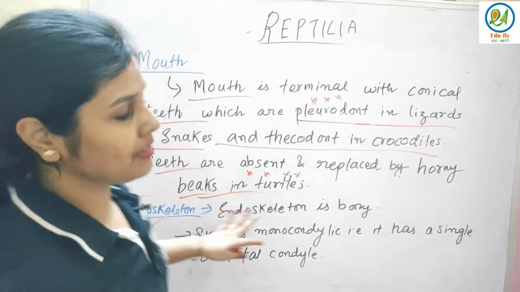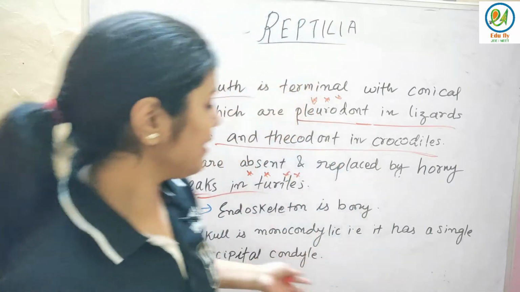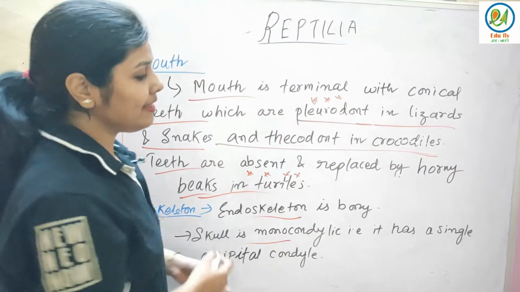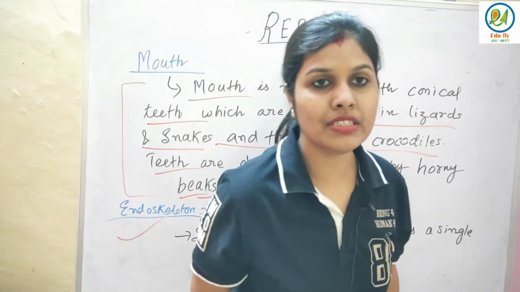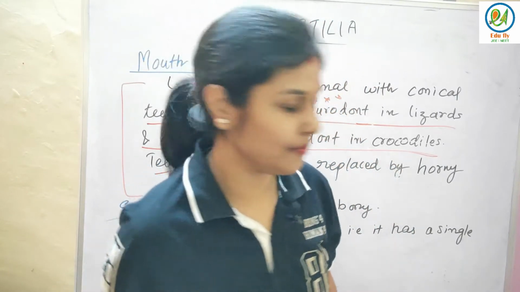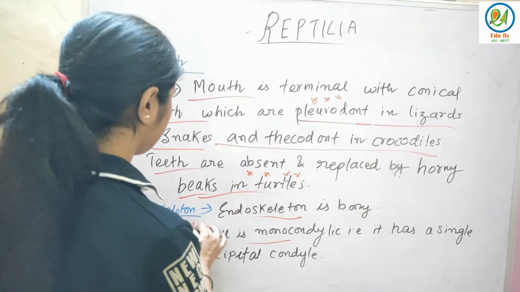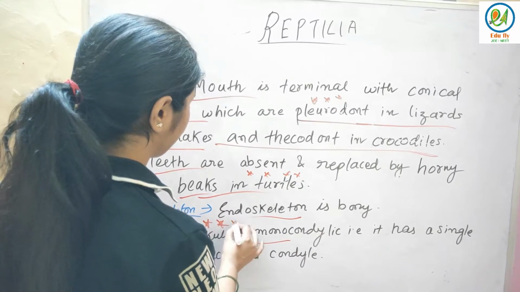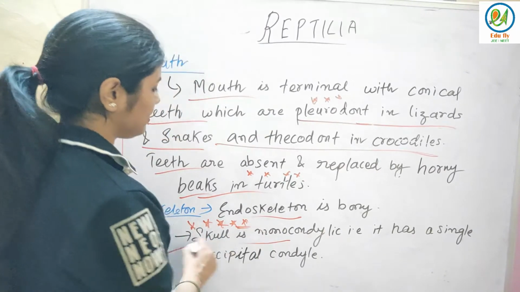Next is the endoskeleton. Endoskeleton is bony in case of these organisms. The skull is monocondylic. Mono means it has a single occipital condyle. They have a monocondylic skull. Done. You have to remember this important point.